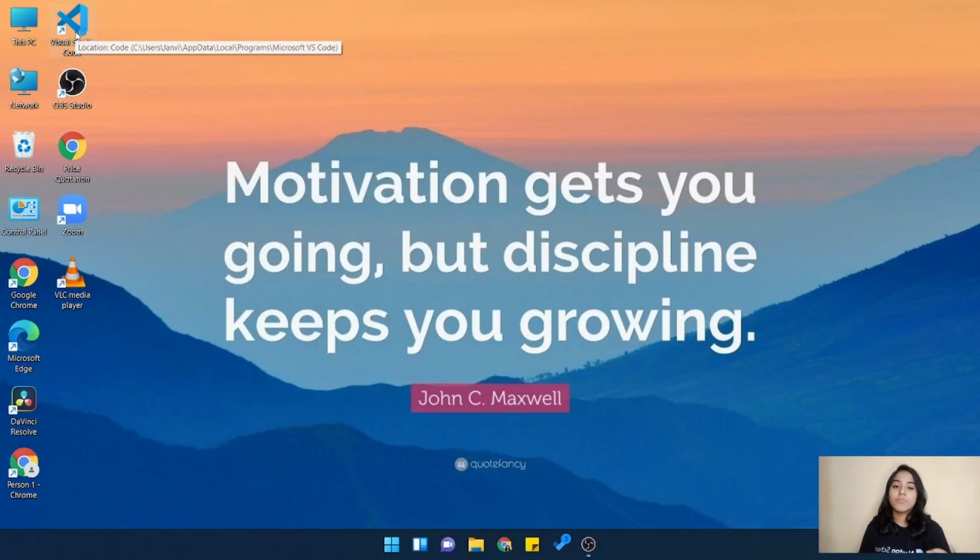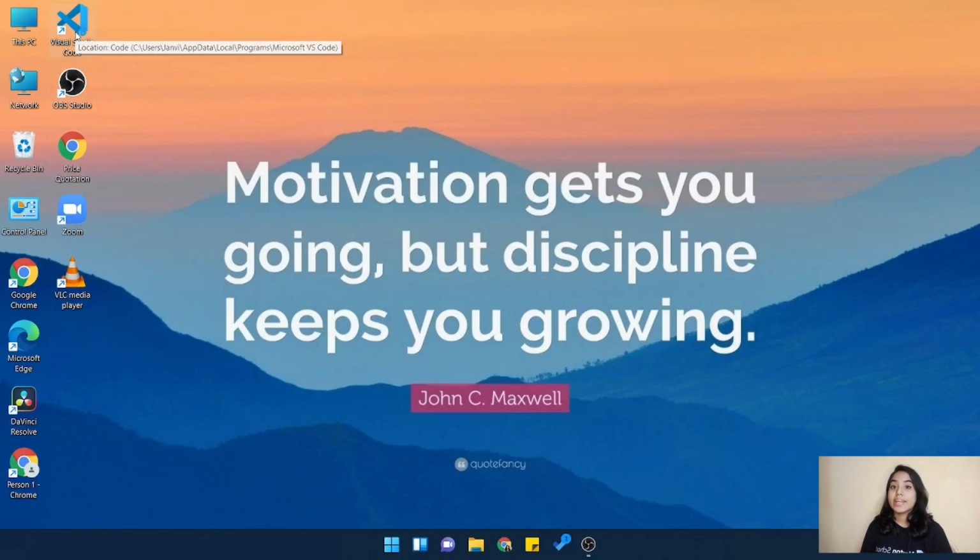Now let me give you one small example on this. Sometimes our parents say that if you do this, then we will buy you this particular thing. For example, when we were in school, they used to tell us that when you score good marks in your 10th standard, then we will buy you one phone, bicycle or anything, right? So they used to say things like that. If you score good, then only we're gonna buy you a laptop, mobile or a bicycle. So this is what conditional statement means. If this will be done or this will be true, then only we're gonna do this. The same happens in coding as well.